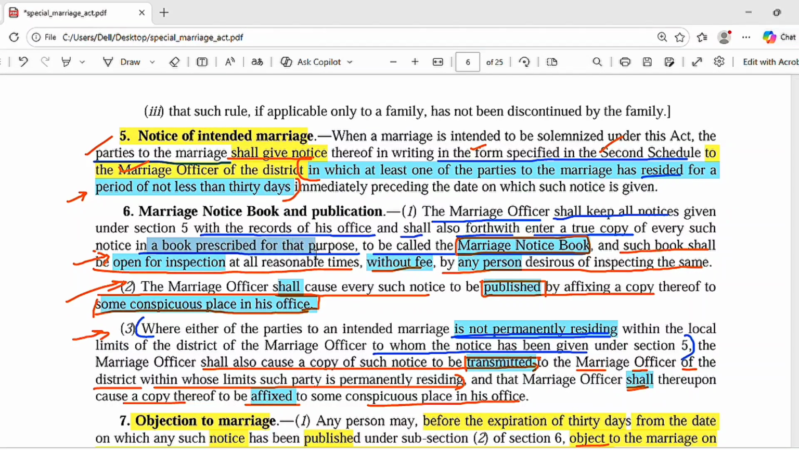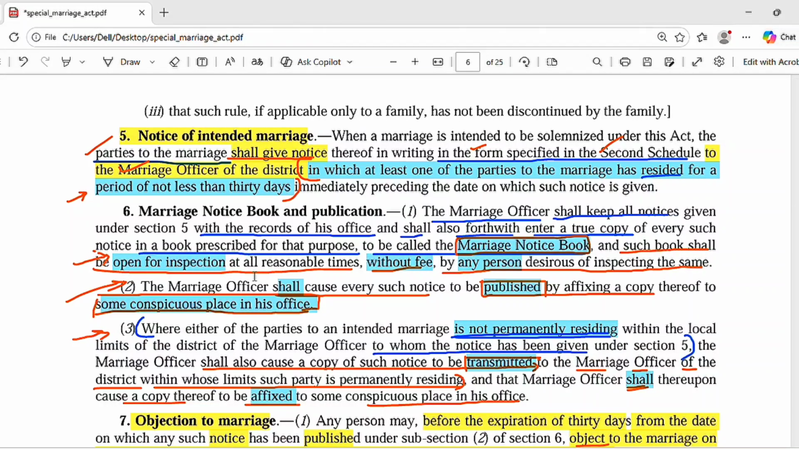This is something you have to remember, that the marriage notice book, there the notice goes, and that marriage notice book is open for inspection at all reasonable times, not every time, not at dead of night. You cannot go at unreasonable times. It is open without fee to any person desirous of inspecting the same.